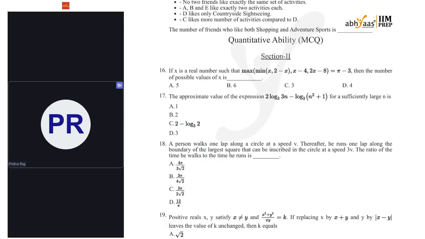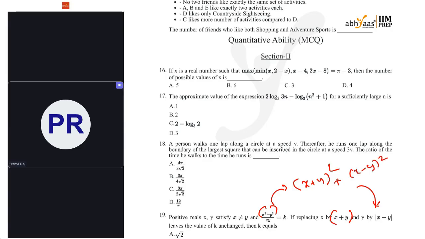So directly substitute whatever is given there. In place of x, I'll write x plus y. So x plus y whole square plus, in place of y, mod of x minus y, but it is still a square, so I can write it directly as x minus y whole square.